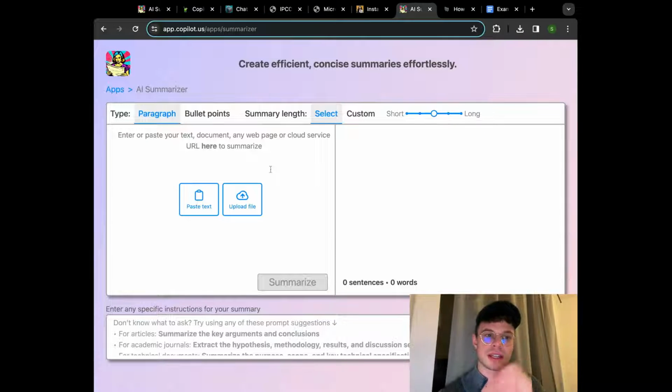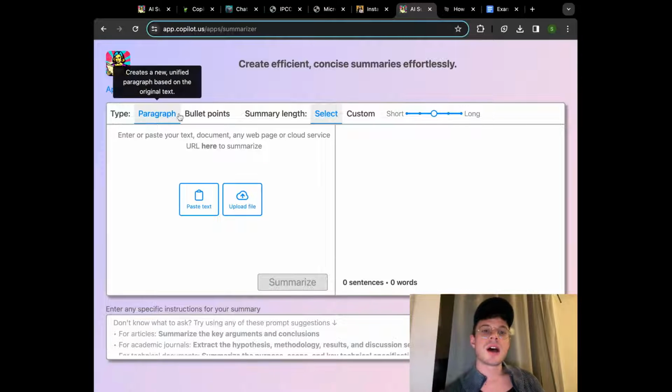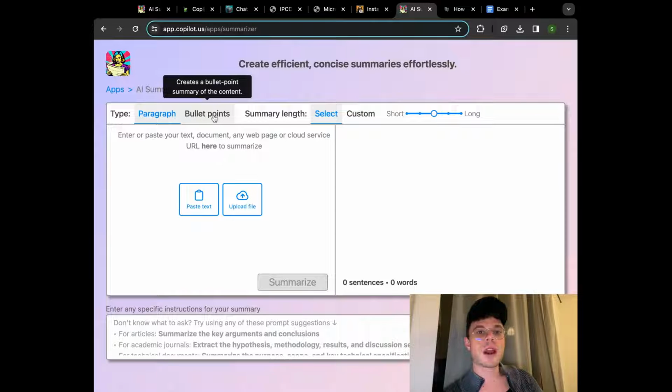Here you can see there are three sections on the page. The left one is the text or piece of content that we need to work with. There are a few ways to upload this. You can either just copy and paste the text here, you can upload a file, or you can also provide a link to, let's say, an article. After that, the next step I would recommend is to choose what kind of summary you want. You can do paragraphs, so basically a unified paragraph based on the original text, or create a bullet point list. That depends completely on your needs and preferences, nothing better, nothing worse.